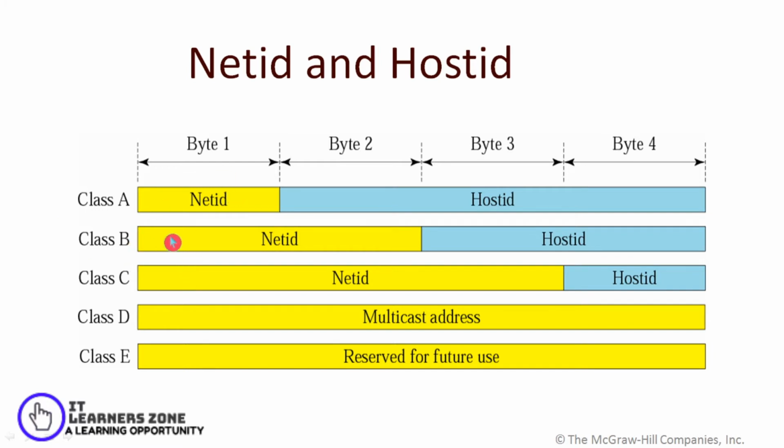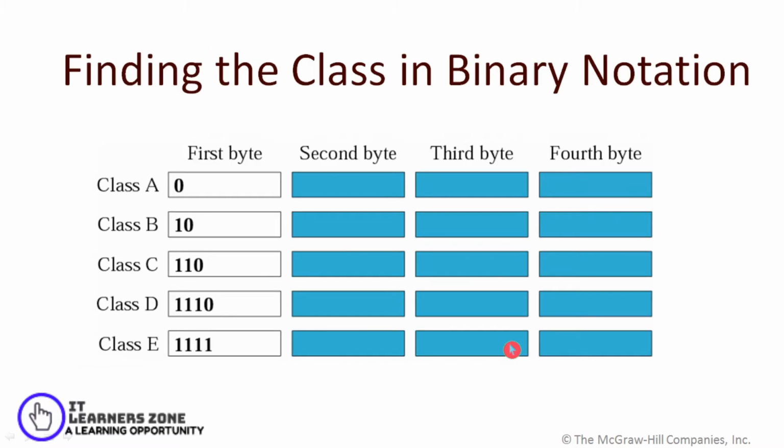In class B, we have the first 2 bytes used as the net ID and the remaining 2 bytes as the host ID. In class C, we have the first 3 bytes as the net ID and the last byte as the host ID. Class D altogether is used as a multicast address, and class E is reserved for future use.